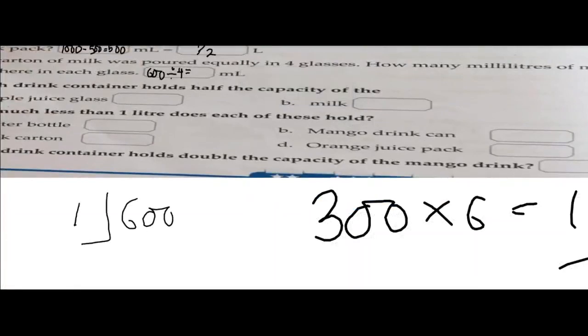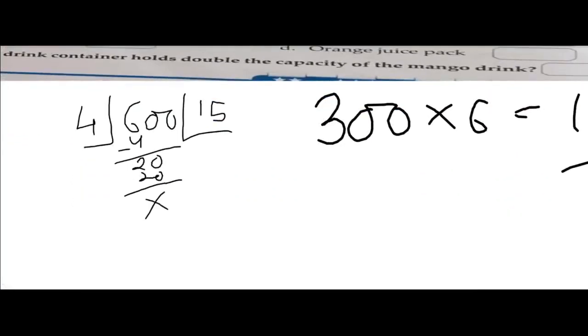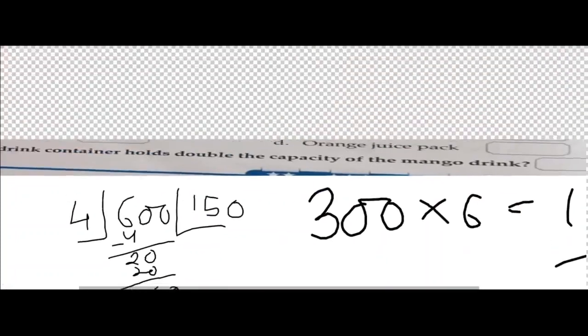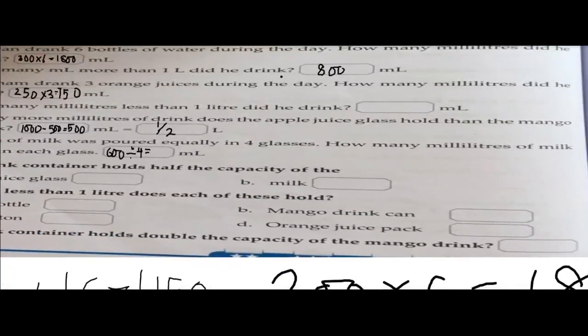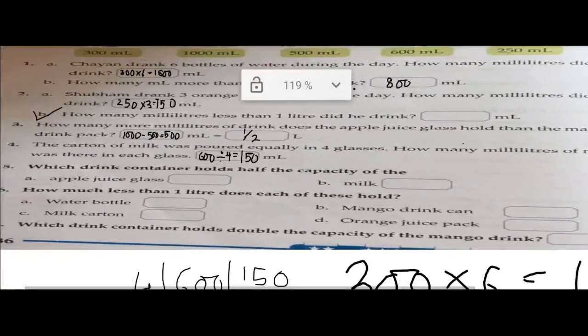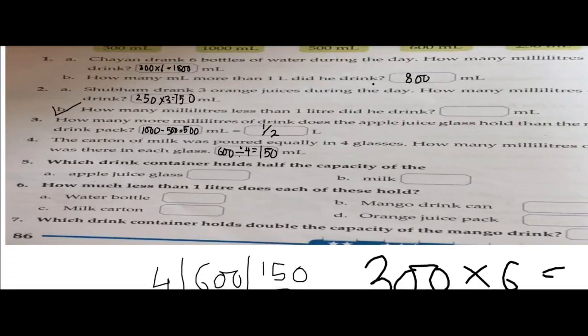600 divided by 4. 4 ones are 4. Remainder 2. We will bring this 0 down. 4 5s are 20. This 0 will come down. 4 zeros are 0. So each glass will have how much milk? 150 ml of milk. So I hope till here everyone is clear. Now children, I have done till number 4.